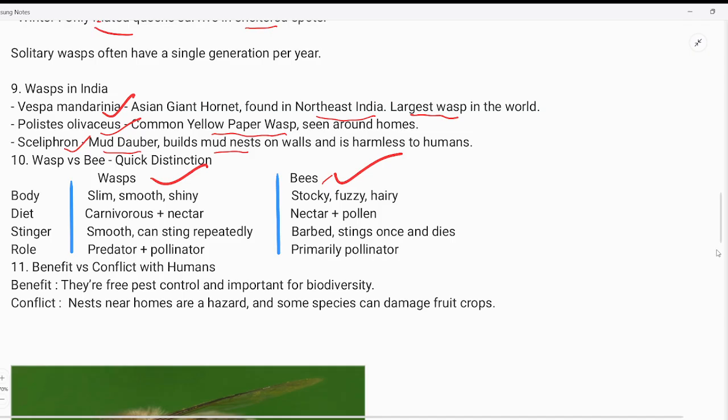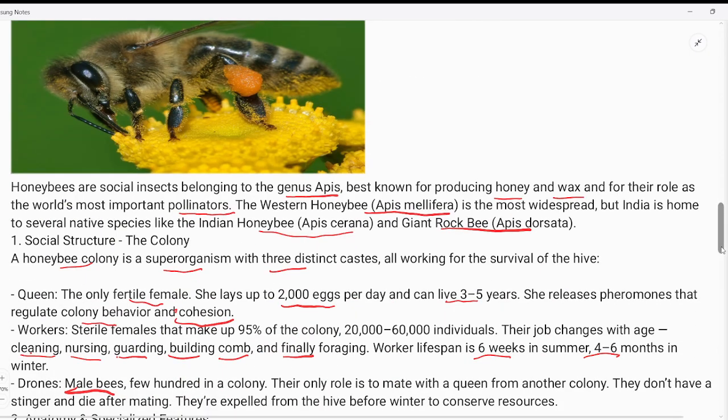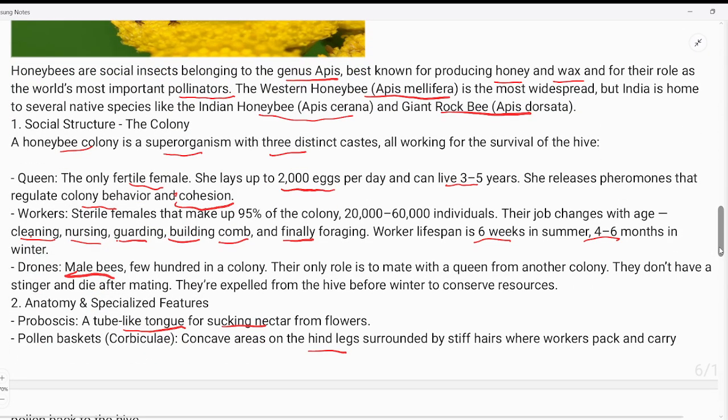All right, now moving forward to another organism, and this is the honeybee. Okay, look at the photograph of the honeybee, and this is the information. Okay, one can lay around 2000 eggs per day. 2000 per day. You see here, it lives around 3 to 5 years.